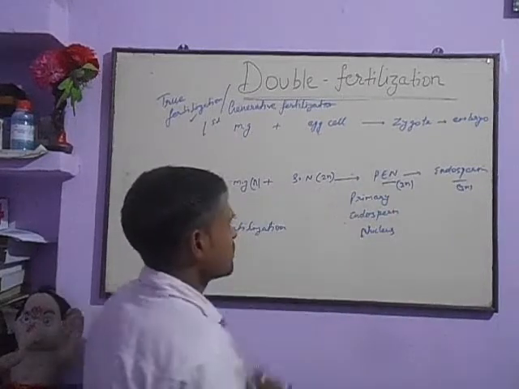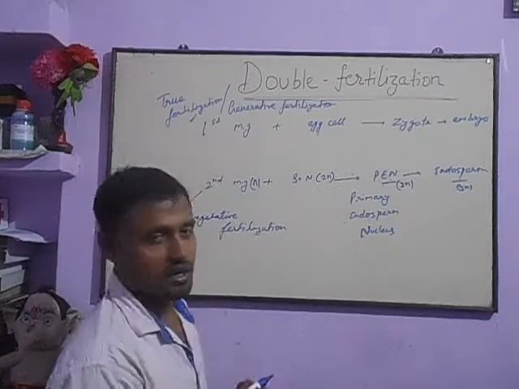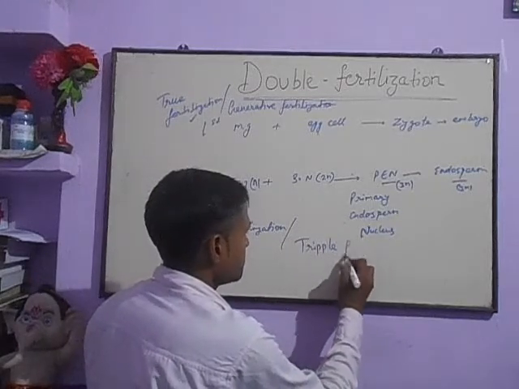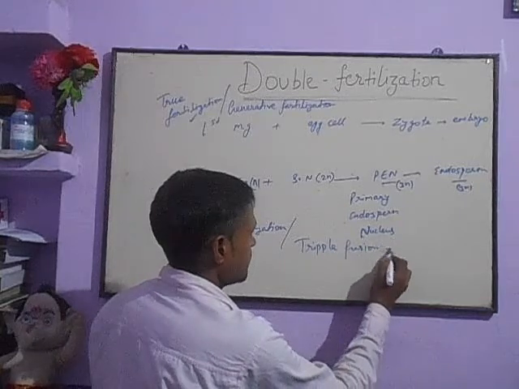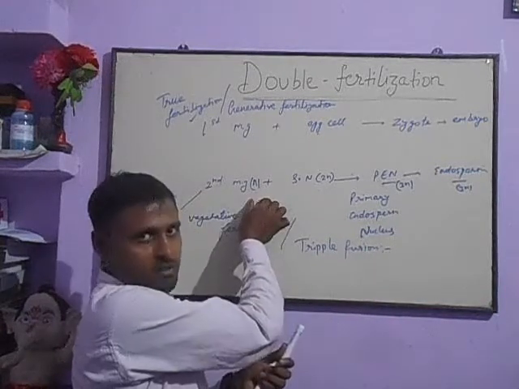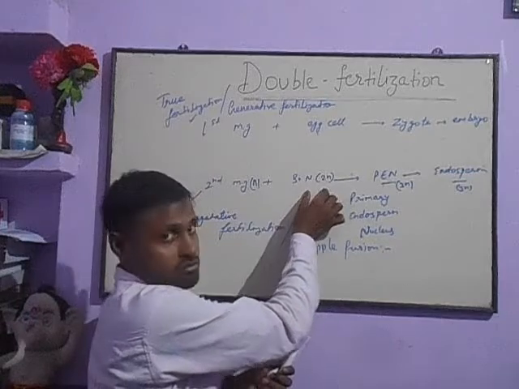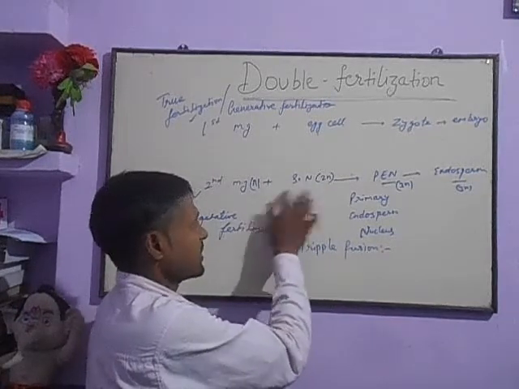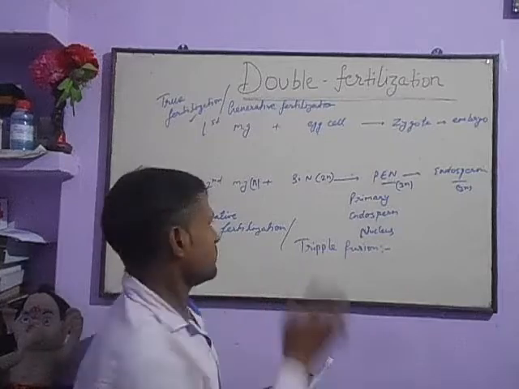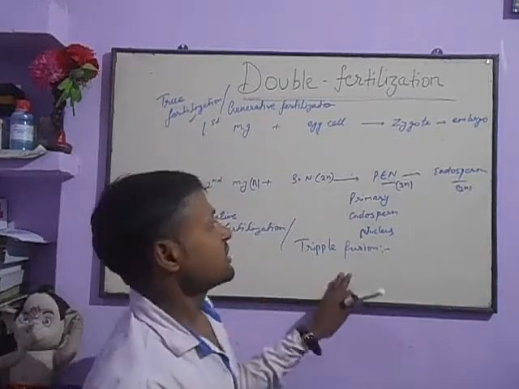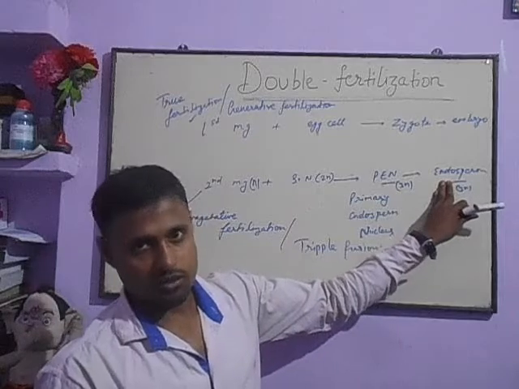This fusion of three nuclei is called triple fusion: one nucleus from the male gamete and two nuclei from the secondary nucleus. So there are a total of three nuclei, and as a result the endosperm is produced.